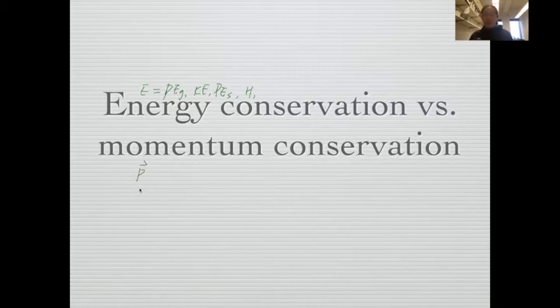But we never talk about potential momentum or heat momentum. Momentum is just momentum. Momentum is mv. So momentum cannot be converted into any other forms. It has just one form, which is mv. So in some sense, momentum is more like kinetic energy, but they are also somewhat different.